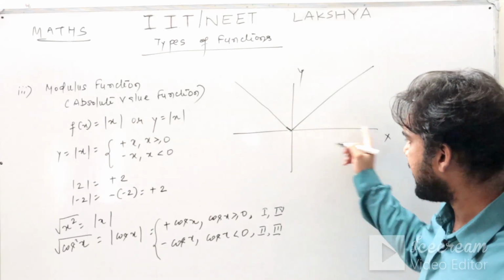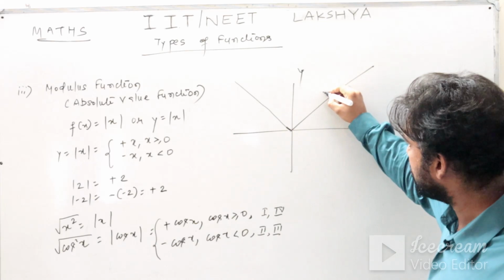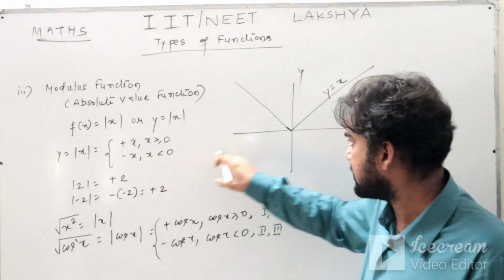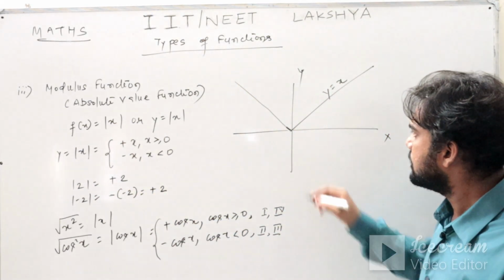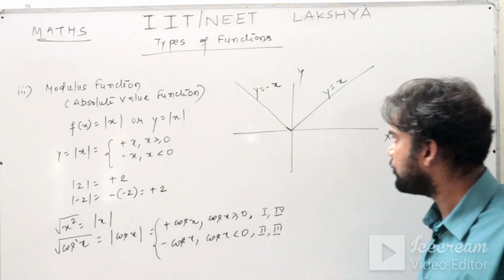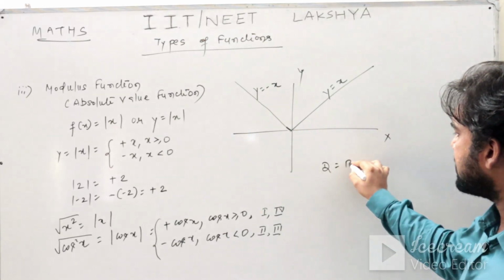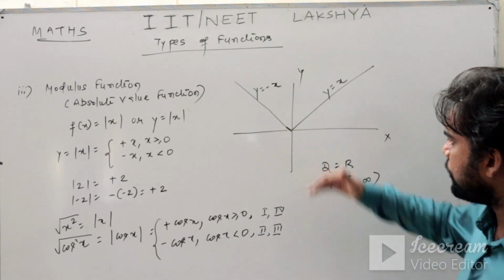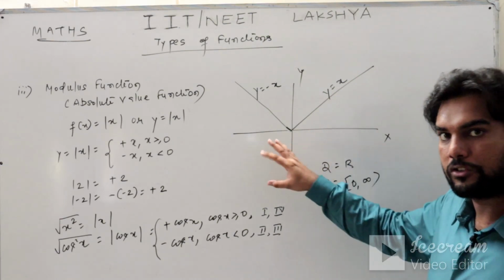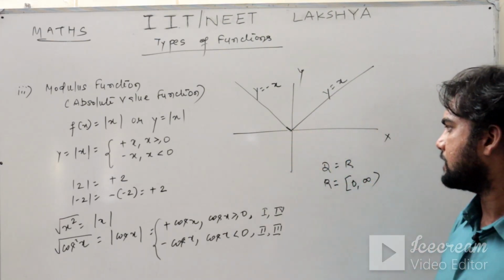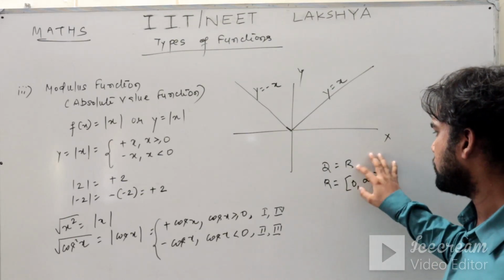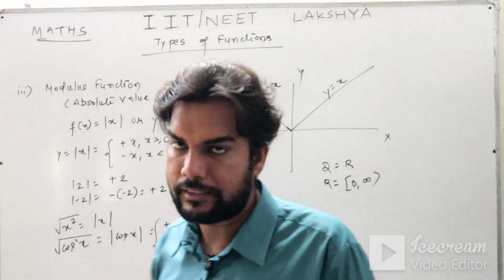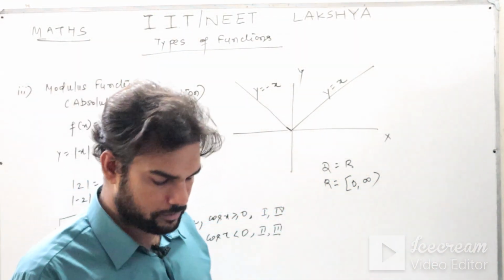Once again, when x is greater than 0, you have to take the graph of y equals x, and when x is negative, you have to take the graph of y equals minus x. Now if you see your domain and range carefully, the domain is R and your range is 0 to infinity. The domain is R because all the real numbers are included, whereas in the range only non-negative numbers are there, and 0 is included. I hope this concept is clear to you.